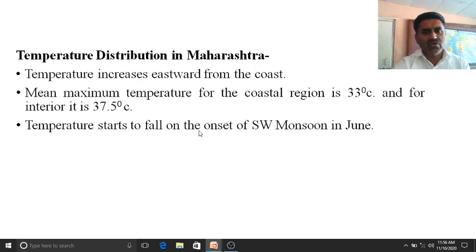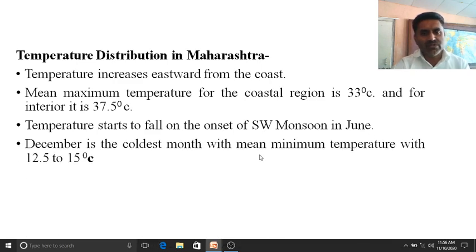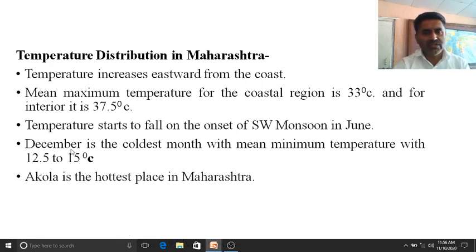Temperature starts to fall on the onset of southwest monsoon in June. In the month of June there is a decrease in the temperature. December is the coldest month with mean minimum temperature of 12.5 to 15 degrees centigrade. So because there is a winter season. Akola is the hottest place in Maharashtra. It is internally located on the plateau of Maharashtra, and that's why Akola experiences the hottest temperature or more temperature in Maharashtra.